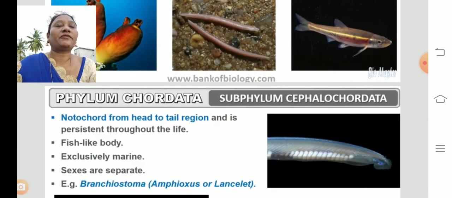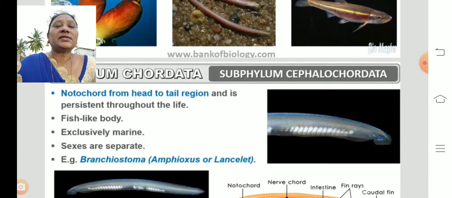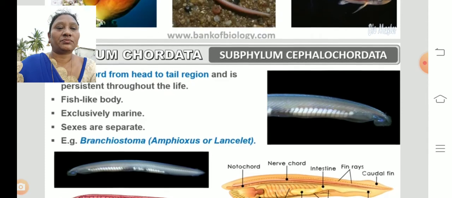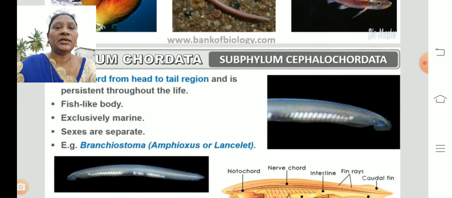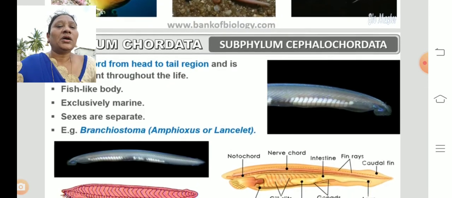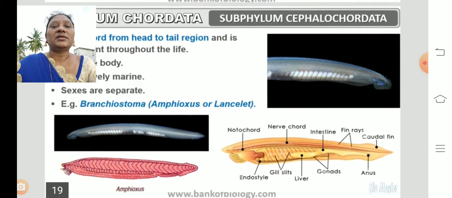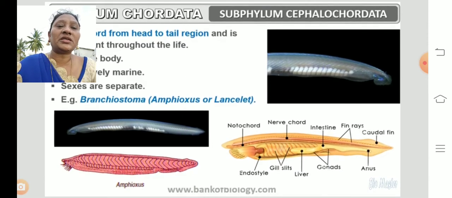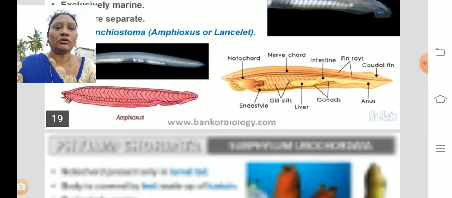Coming to the subphylum Cephalochordata, the characteristics are: you can find the notochord from the head to the tail region, present throughout life. They are exclusively marine. The sex organs are separate, male is a male and female is a female. Examples are Branchiostoma, scientifically Amphioxus or lancelet. These are the examples of the cephalochordates.